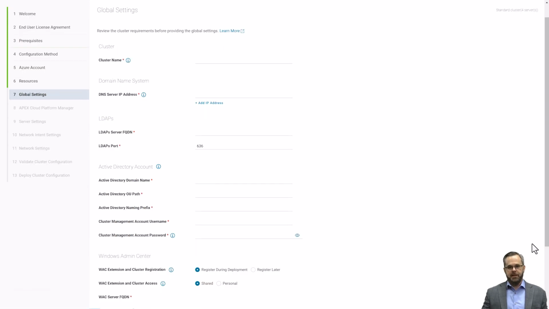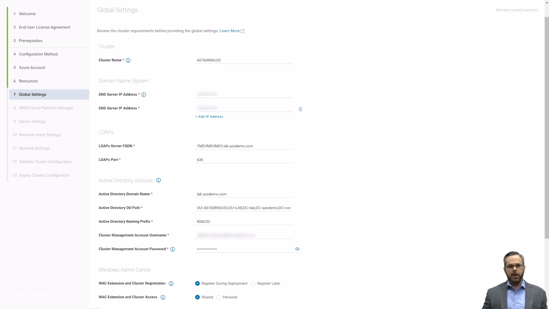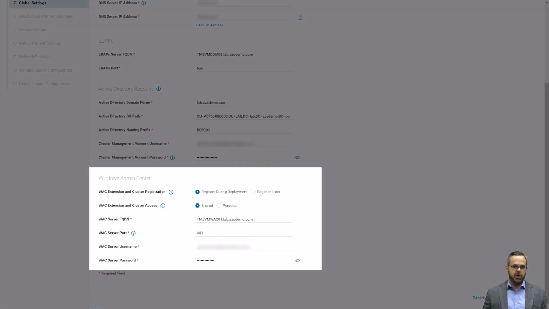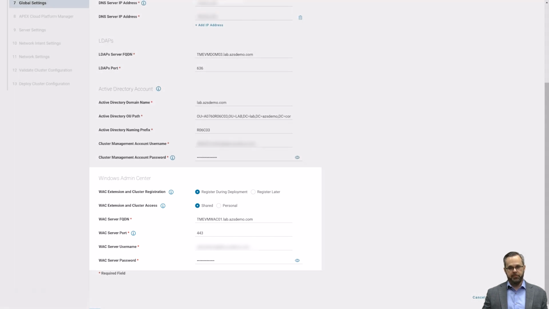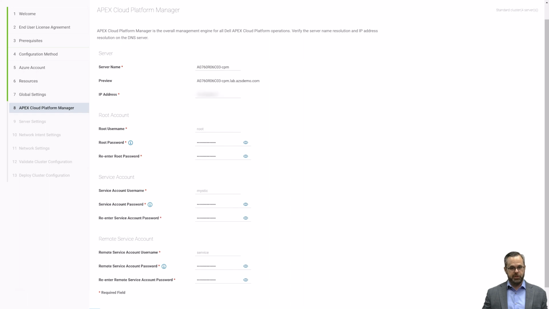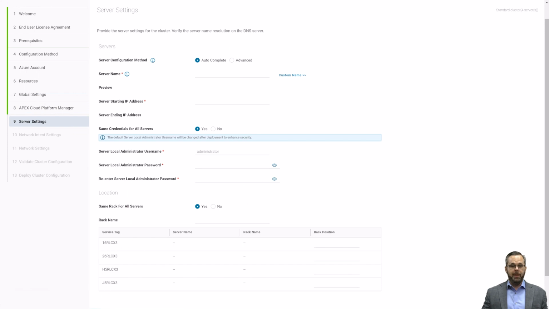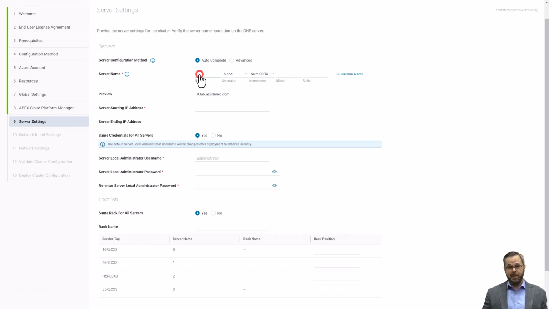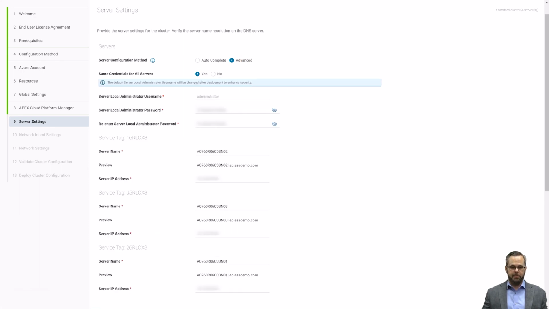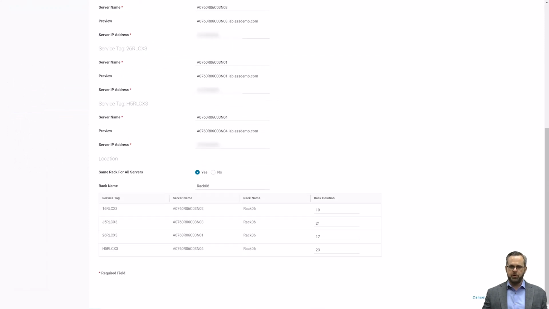Well, the global settings were fairly straightforward. Here, I indicated that I wanted our Dell extension installed automatically if it didn't already exist in Windows Admin Center. I provided a host name, IP address, and privileged account passwords for the Cloud Platform Manager VM. We've made it very easy to create the host names using a custom naming pattern to save a little time. I also selected the advanced method just to spot check that all service tags, node names, and IP addresses were aligning as I expected.